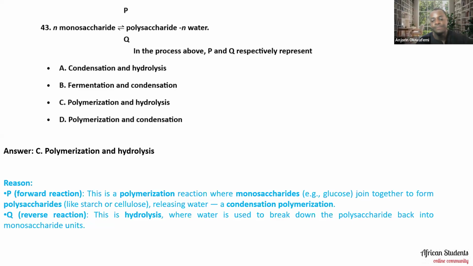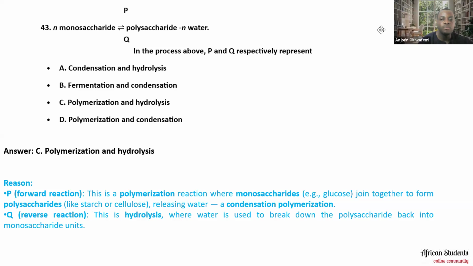And the reason for that is because P, which is the forward reaction, is a polymerization reaction, when monosaccharides, e.g. glucose, join together to form polysaccharides like starch or cellulose, releasing water. That is what we call a condensation polymerization. Now, Q, which is the reverse reaction, is hydrolysis, where water is used to break down the polysaccharide back into the monosaccharide units. So you discover that the forward is a polymerization reaction, the backward is a hydrolysis reaction.